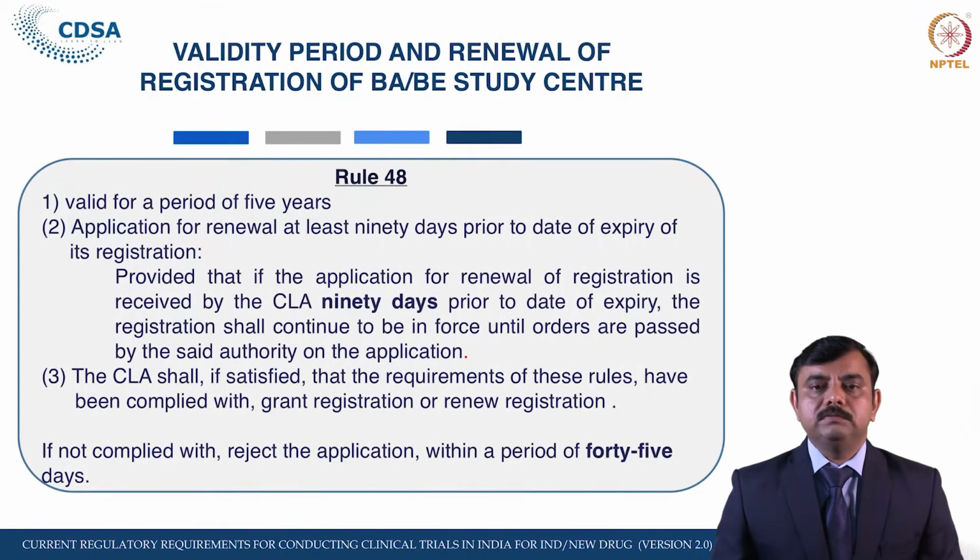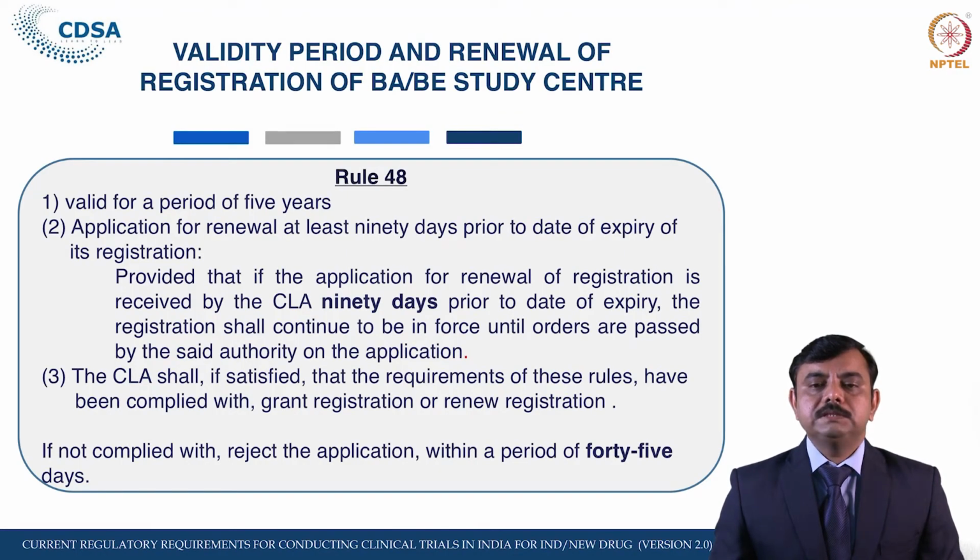Now let us see the validity period and the renewal of registration. The registration granted under Rule 47 in Form CT9 shall remain valid for a period of 5 years from the date of its issue, unless suspended or cancelled by the Central Licensing Authority. Once it is granted, it is valid for 5 years, unless there is a violation of the rules stipulated. If during an inspection it is found that it is not consistently compliant with the rules and regulations, then it can be suspended or cancelled.